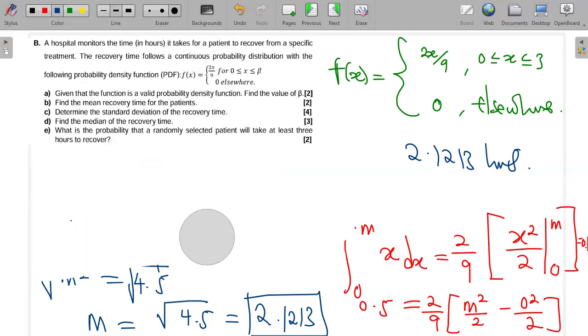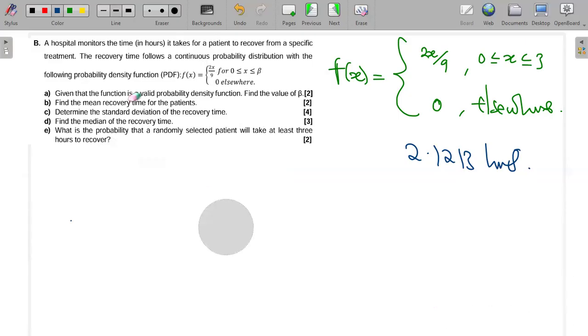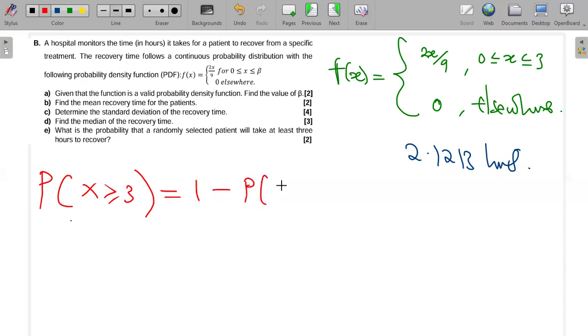Okay, let's look at E. They're saying, what is the probability that a randomly selected patient will take at least 3 hours to recover? So we are finding the probability that X will be, they said at least, so greater than or equal to 3. What I can do here is use the complement rule to say that this is the same as 1 minus the probability that X is less than 3.